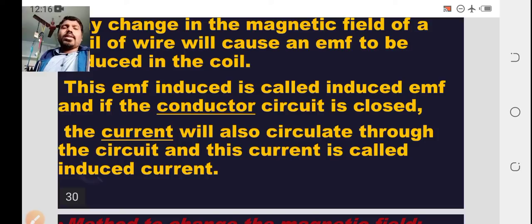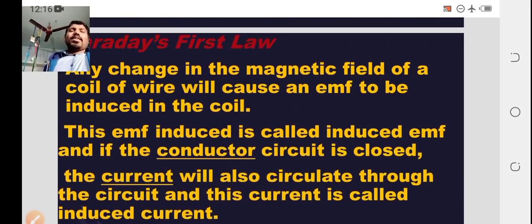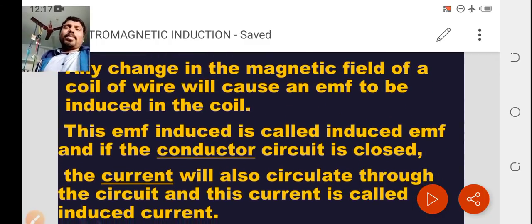If the circuit is closed, current will also circulate through the circuit, and this current is called induced current. Simply put, any change, or variation, in the magnetic field of a coil of wire will cause an EMF to be induced in the coil.